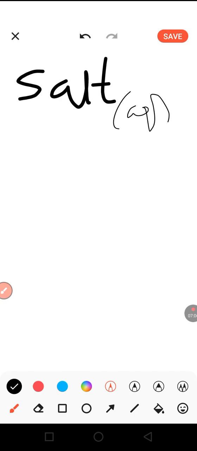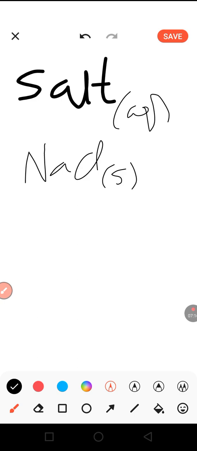That's when a salt can conduct current. Take for example, if you have sodium chloride. Sodium chloride is common salt that we use at home. Sodium chloride in a solid form remains together. The ions are glued together. So when you allow current to pass through it, nothing will happen. It will not conduct any current.